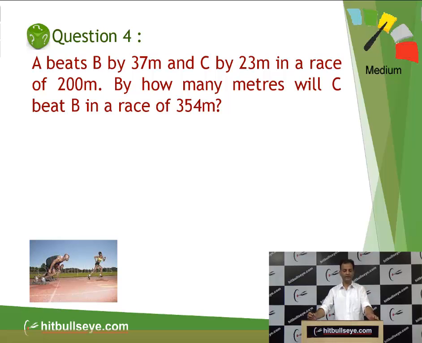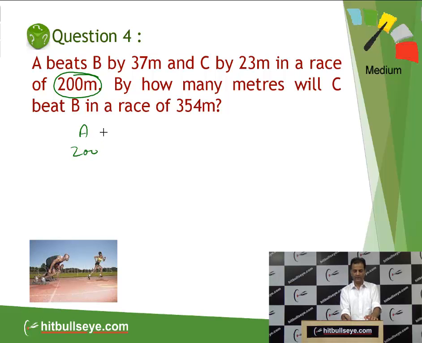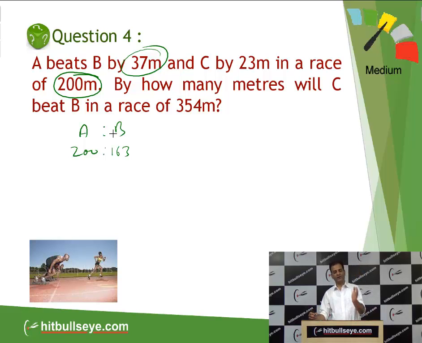Now question number 4: A beats B by 37 meter and C by 23 meter in a race of 200 meter. Now same logic, students. Simply I will write A beats B by 37 meter. What is the race? 200 meter. That means if A is running 200 and beating B by 37 meter, B will run 200 minus 37, which will be 163. So if A runs 200, B runs 163, and C by 23 meter.